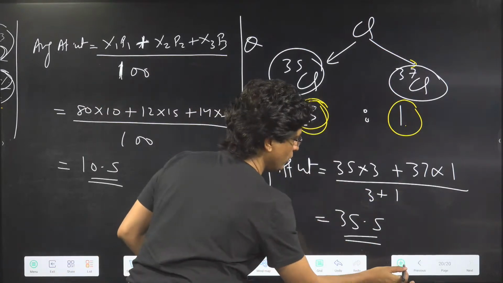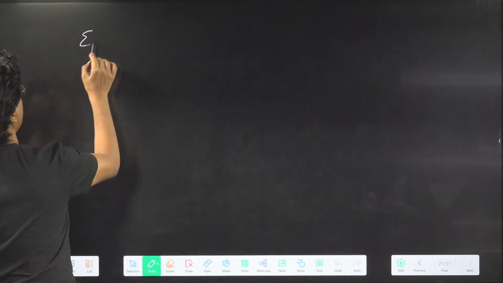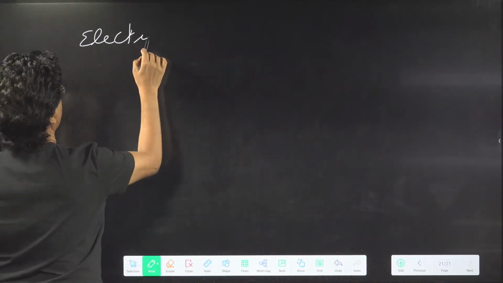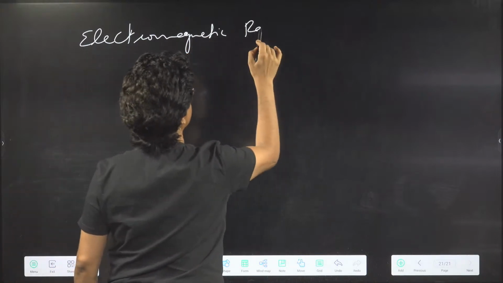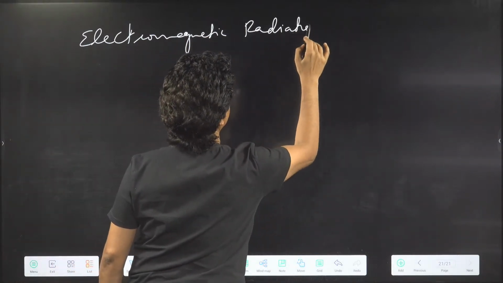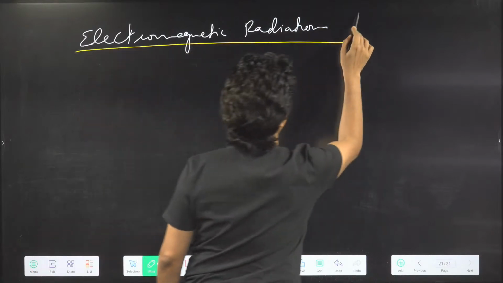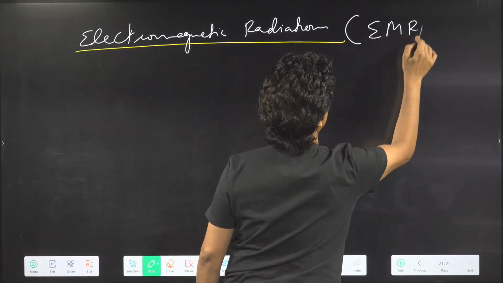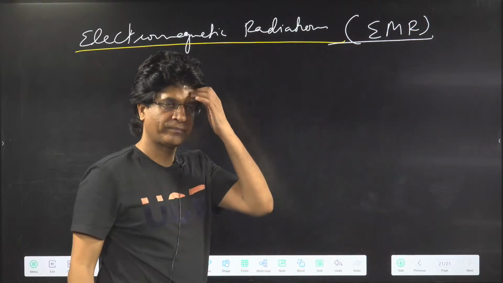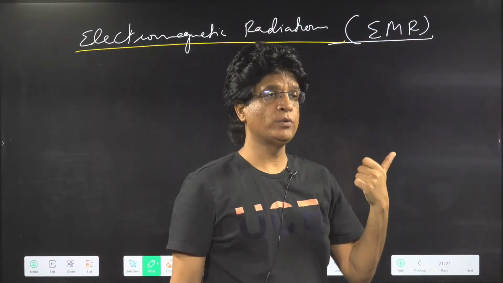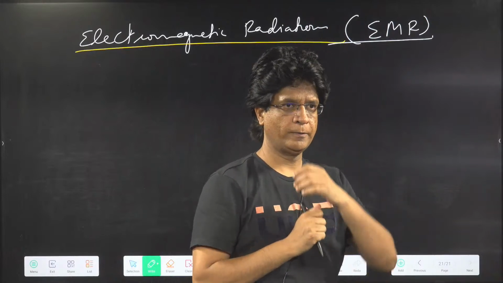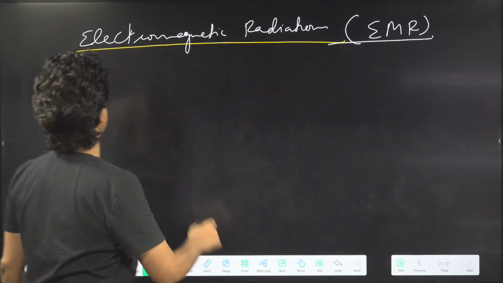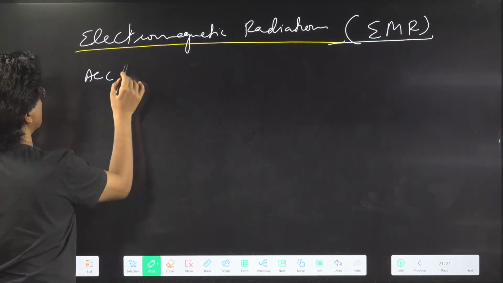the electromagnetic radiations, which we will call in short EMR. Without this we cannot understand Planck and Niels Bohr also. So according to Maxwell,